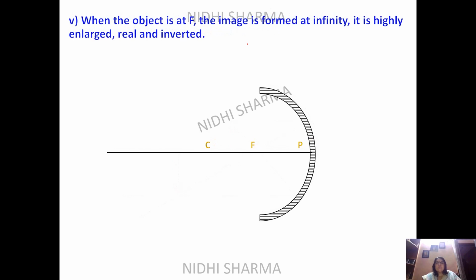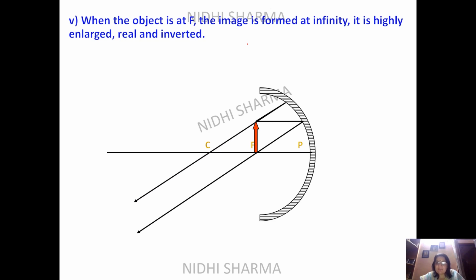Then we come to the fifth case, when the object is at F, and you will get your image at infinity. So you will get a parallel line. So with the object at F, the ray will pass through like this. Here also it will go like this, will pass through C, it will become parallel, which is infinity. So it will be at infinity, highly enlarged, real and inverted.